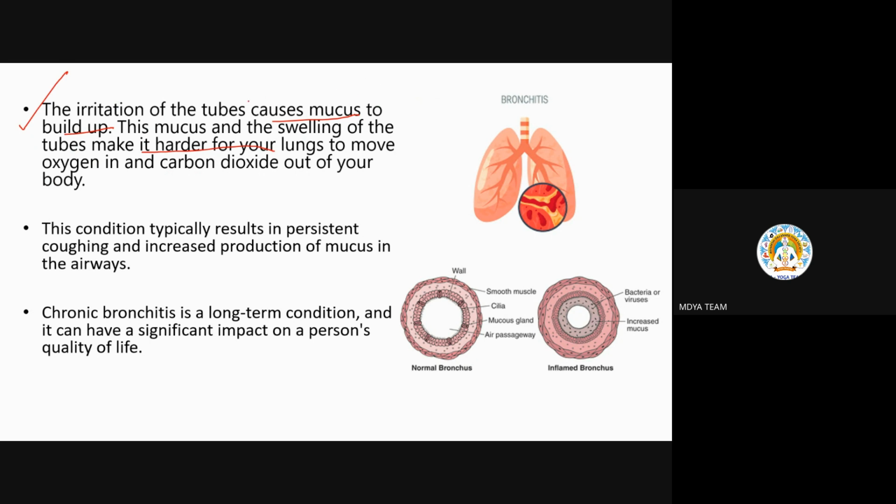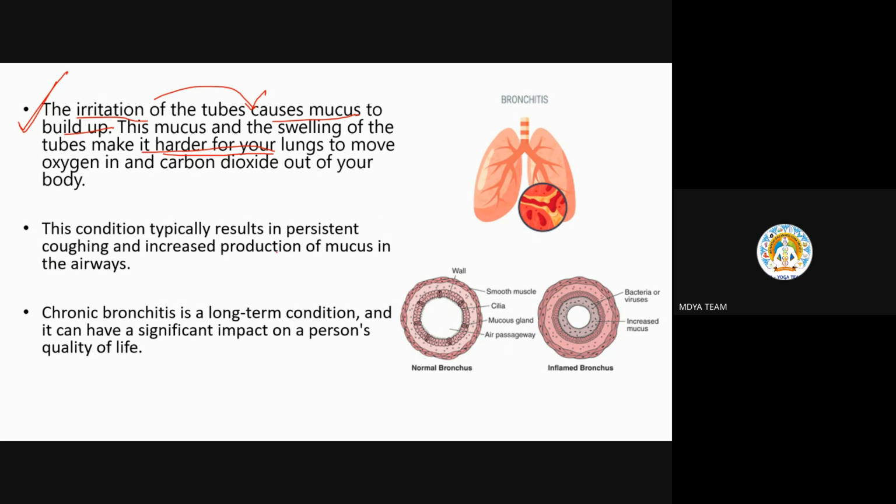Why? Because there is mucus deposition due to the breakdown of the cilia, and inflammation happens there. Due to inflammation, there is irritation in our nose and in our bronchi, which further leads to mucus formation. This mucus formation and this swelling area will, of course, definitely narrow down that pipe, making it hard for your lungs. It will make it difficult for our lungs to bring proper oxygen inside and proper carbon dioxide outside. Okay, it is clear, hopefully.